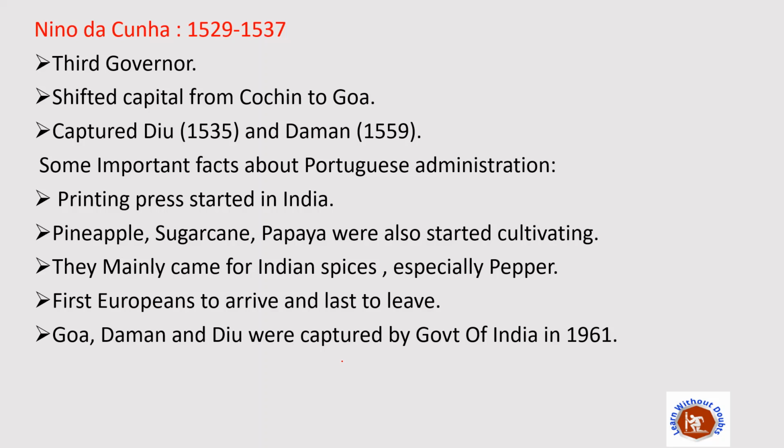Now after that, the third governor who came to India was Nino da Cunha. Okay, so his tenure was from 1529 to 1537. He was the third governor, and he shifted the capital from Cochin to Goa. He also captured Diu in 1535 and Daman in 1559. Sometimes this question is asked in objective exams. So remember that Nino da Cunha captured Diu in 1535 and Daman in 1559.